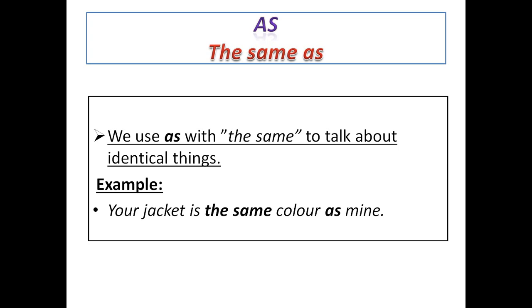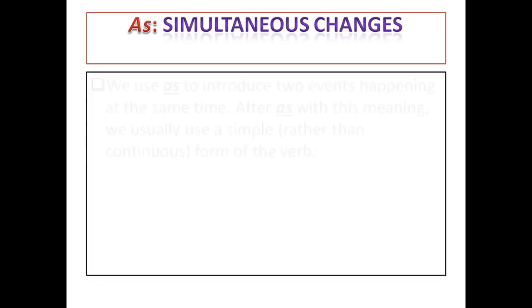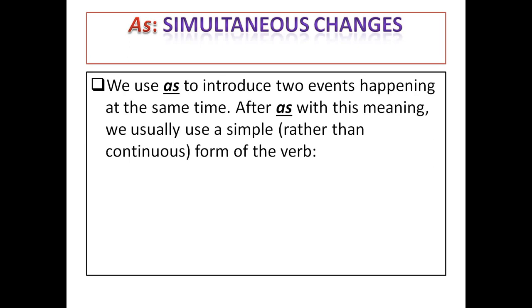Great. So here another function of as as a conjunction, the simultaneous changes. Let's make this a little bit clear. We use as to introduce two events happening at the same time. After as, with this meaning, we usually use a simple rather than continuous form of the verb. Here an example.